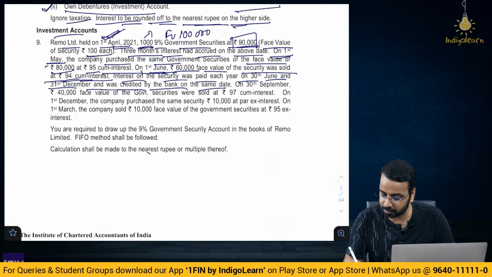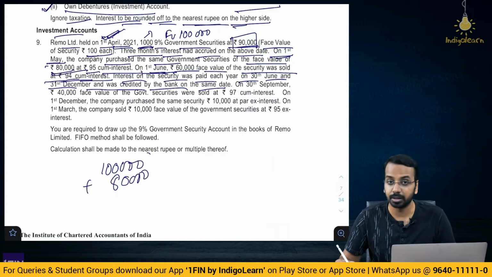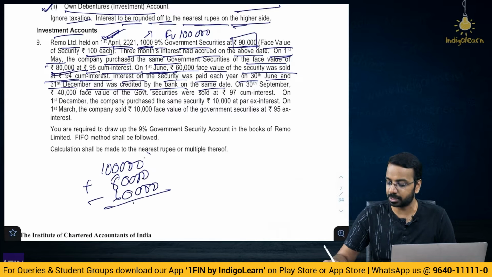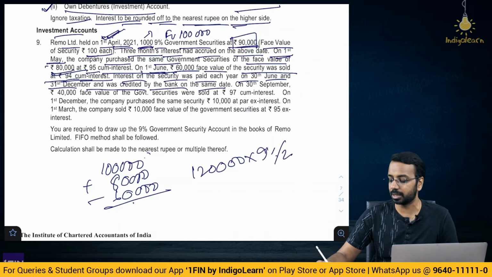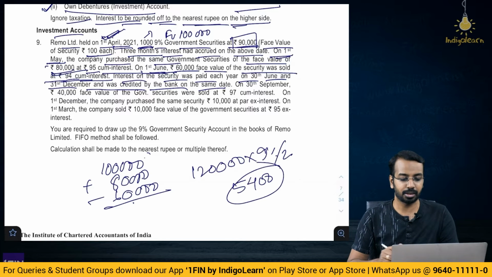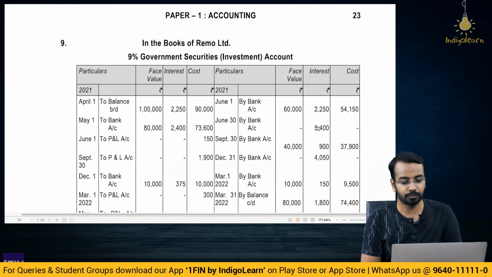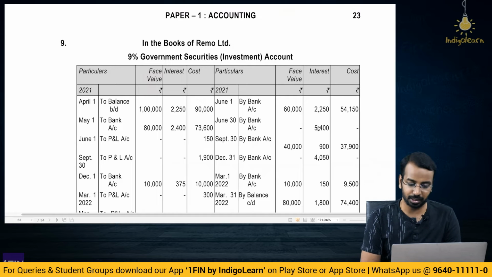Opening balance is 1000, face value 100, 1 lakh, plus purchased 80,000 face value, sold 60,000 face value. So, 1 lakh plus 80 minus 60, 120. 1 lakh 20 into 9% by 2, you get 1 lakh 20 into 9% is 10,800, half yearly makes it 5,400. This is the interest that is received. So, here you can see 5,400 interest which is received, right.